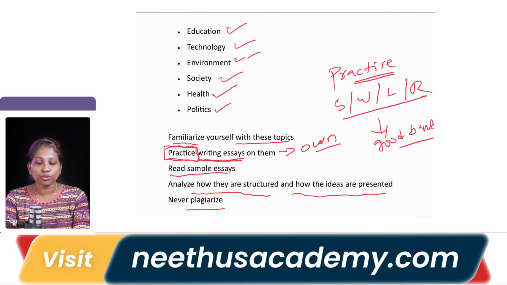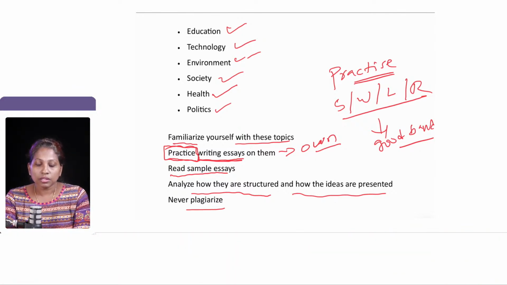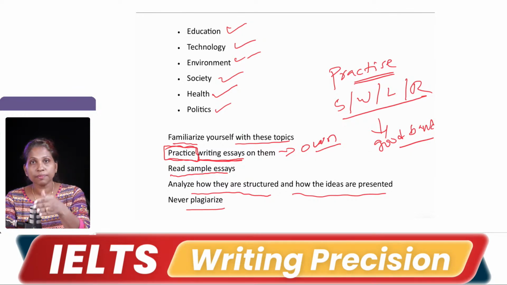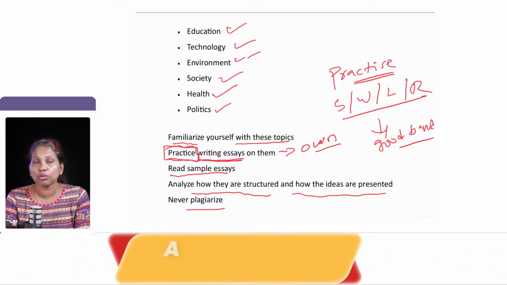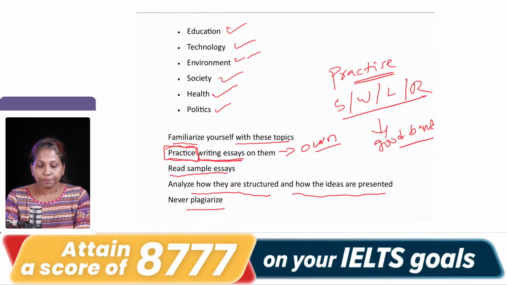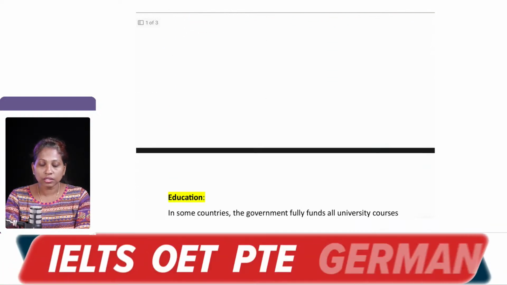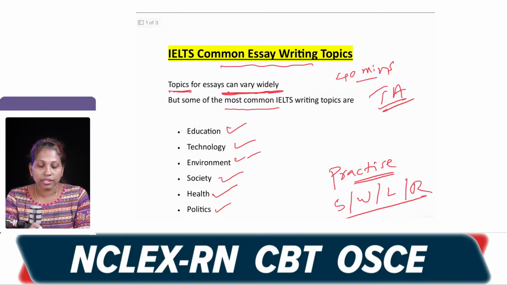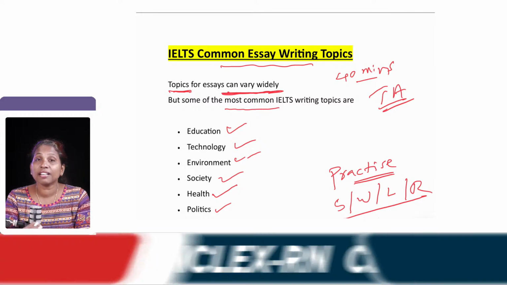So this is the method you should follow to get your expected dream band, a band of 7 or above, for writing in your essay, right? Essay, fine. So that is what I wanted to say. Like we told, we had some topics here: education, technology, environment. There are various other topics.